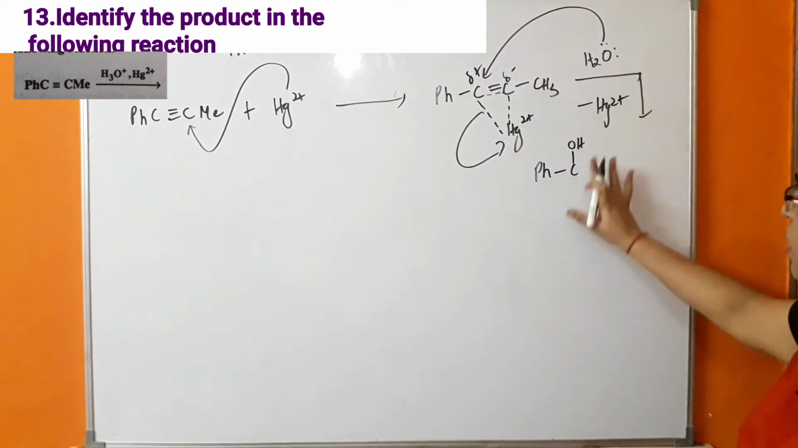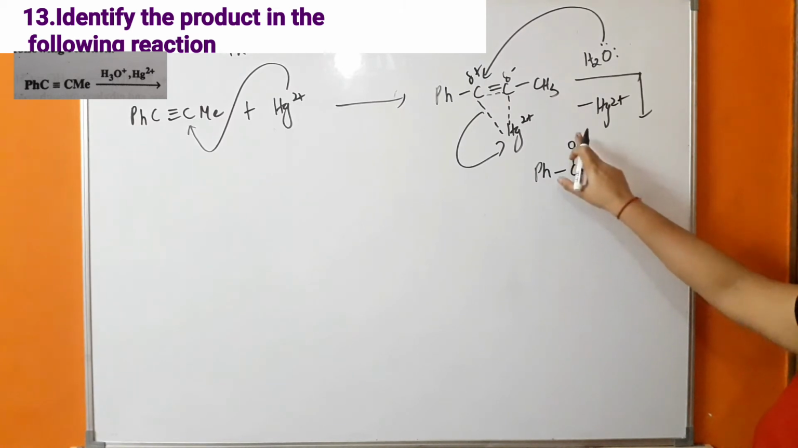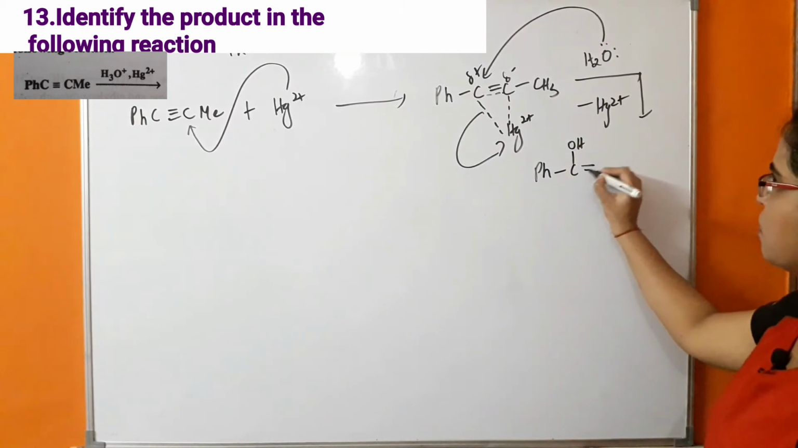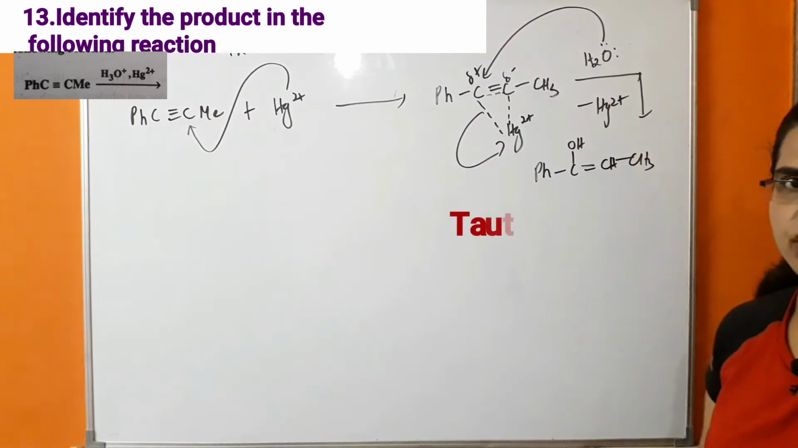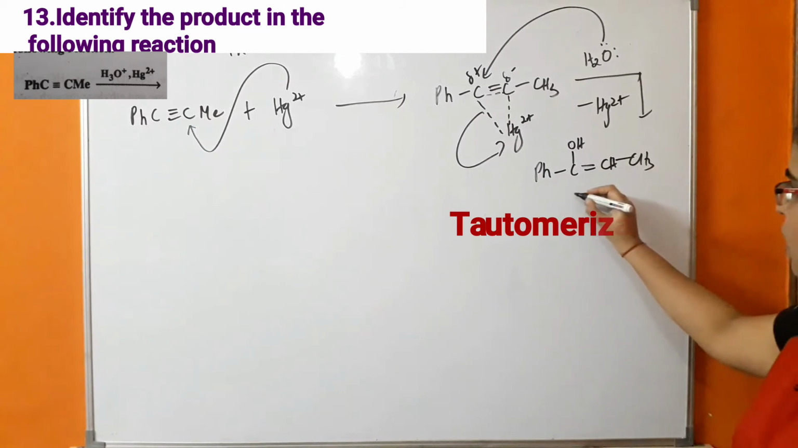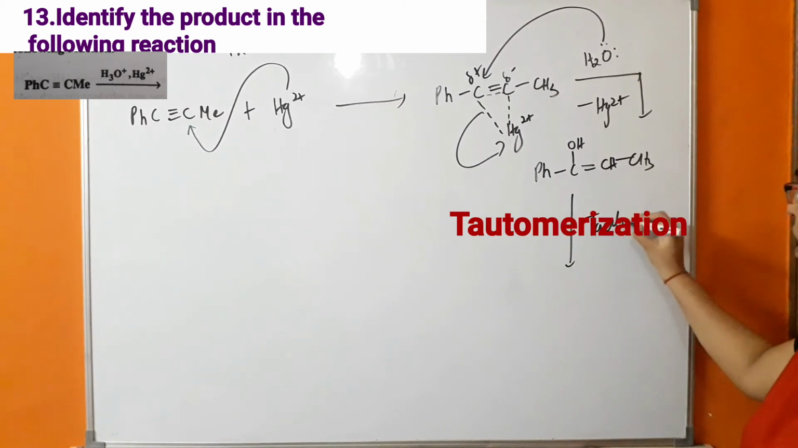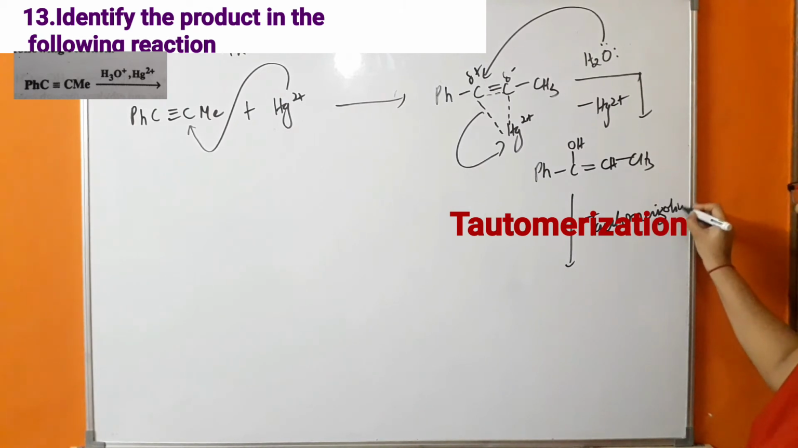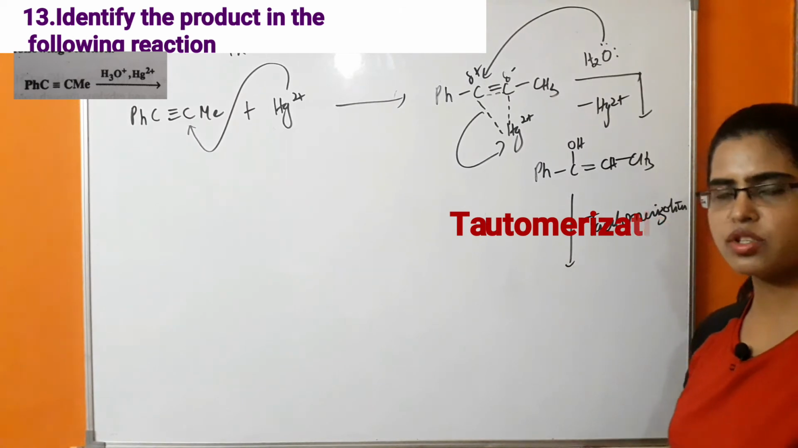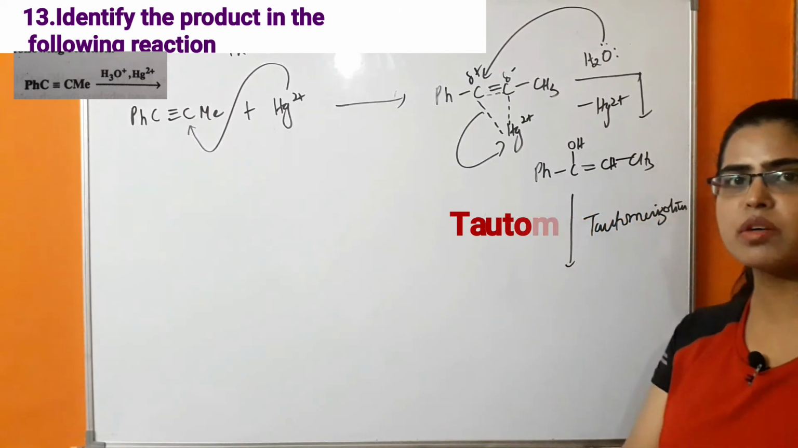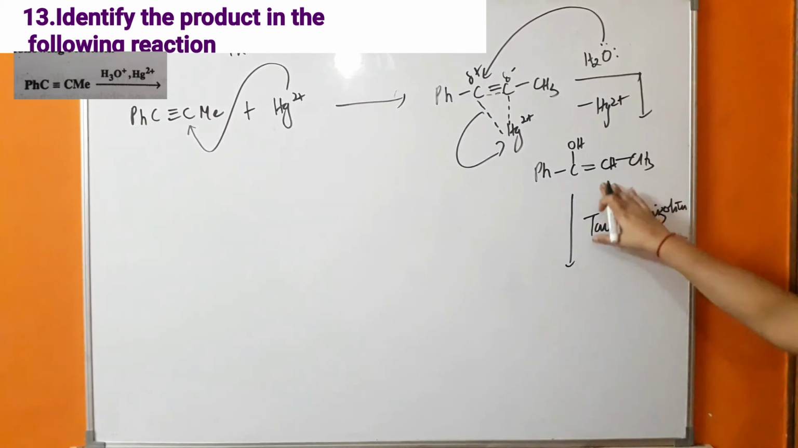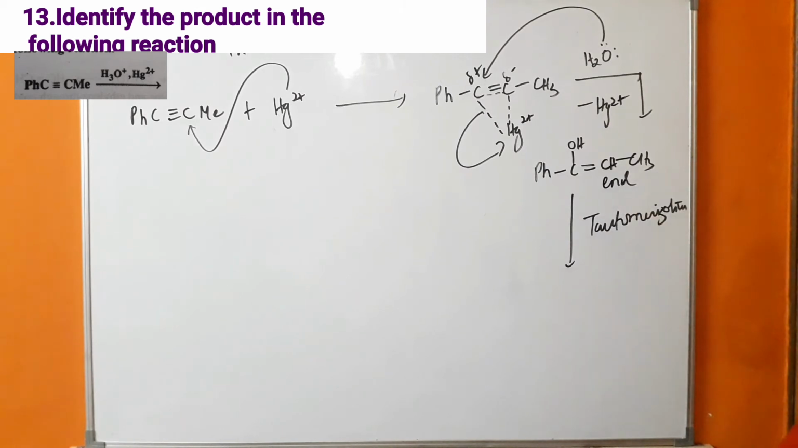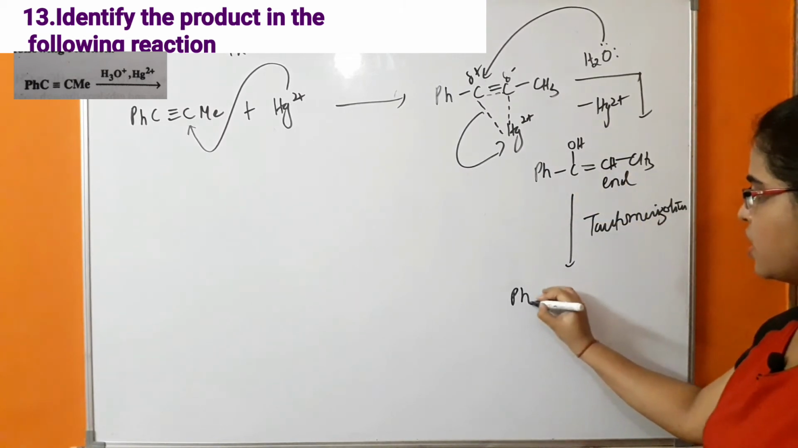So what is happening? I have represented directly. There will be formation of OH, double bond C, CH3, and H will be in this position. So what is happening in this case? There will be tautomerization taking place. What is tautomerization? In tautomerization, one isomer will be changed to another isomer, that is keto isomer will be changed to enol, or enol isomer will be changed to keto. So in this case this is the enol isomer. This enol isomer will be changed to keto form.